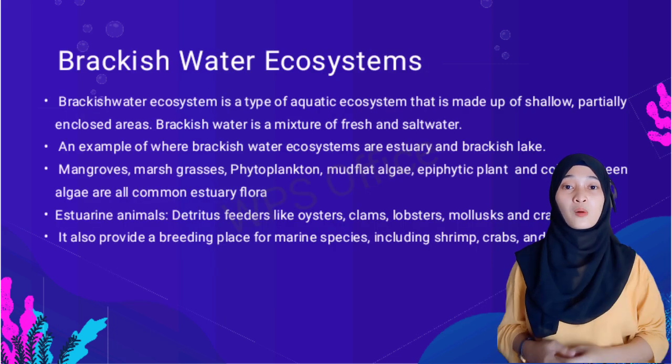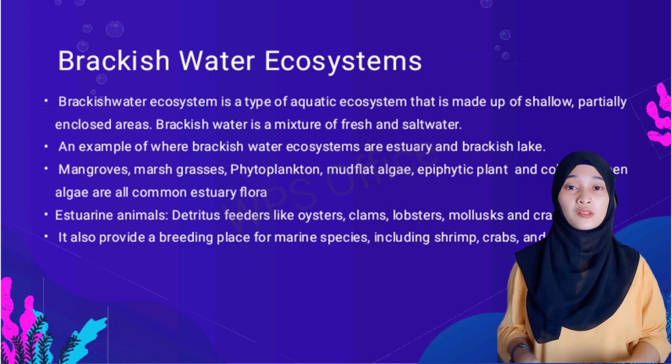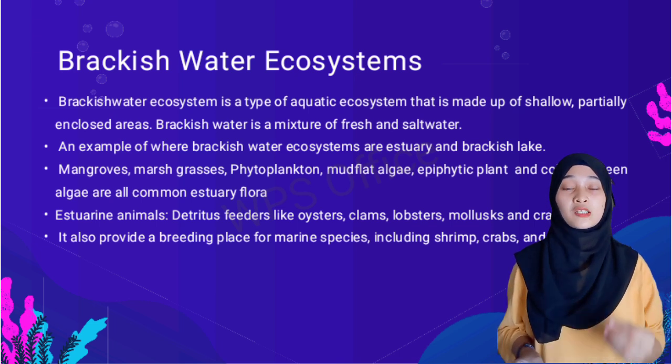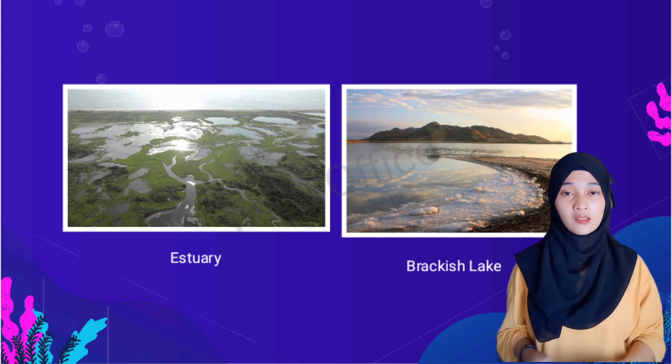The third type of aquatic ecosystem is the brackish water ecosystem. Brackish water is a mixture of fresh and salt water. Brackish water ecosystems have a salt level of 5 to 35 ppm. Examples are estuaries and brackish lakes.